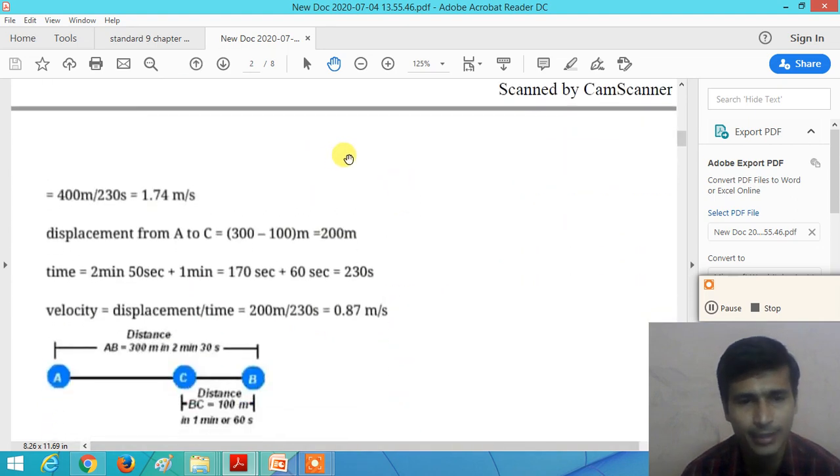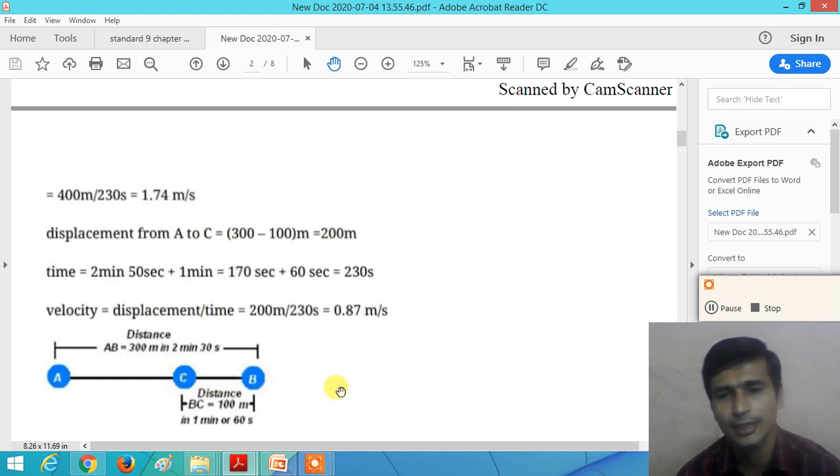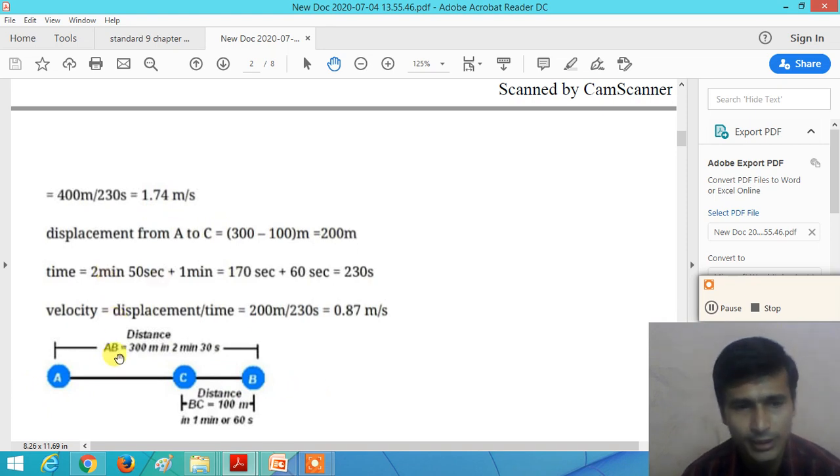But in the second case, to calculate the average speed, we require the total distance, that is 300 meter plus 100 meter, that is 400 meter, and the total time taken. So 170 second for that and 60 second for this B to C, right? So the total time is 230 second. So 400 divided by 230, we get the answer 1.74 meter per second.